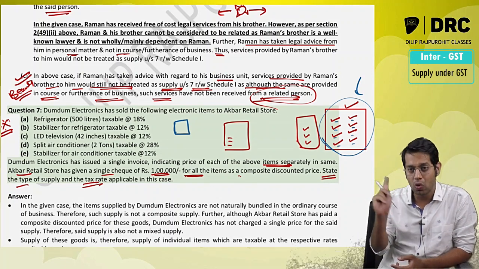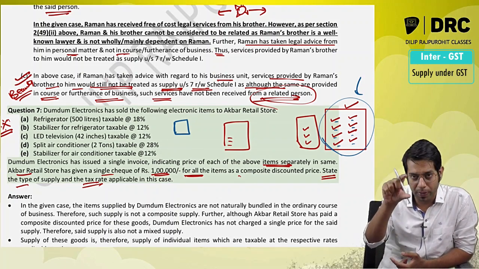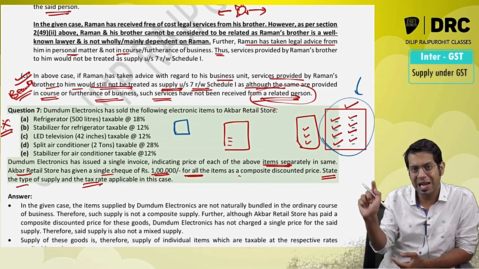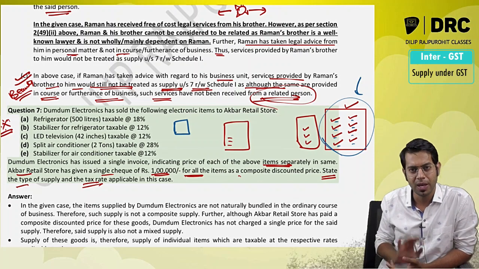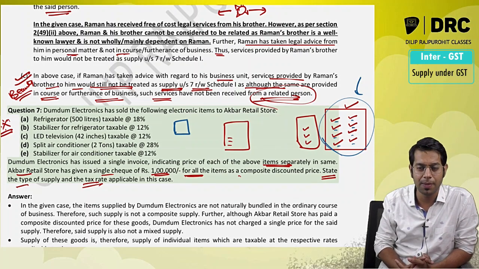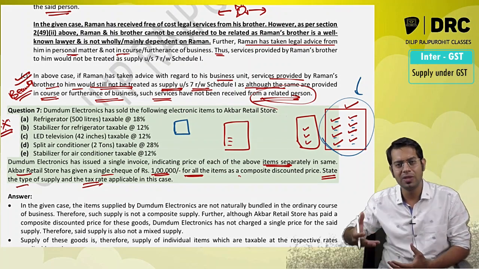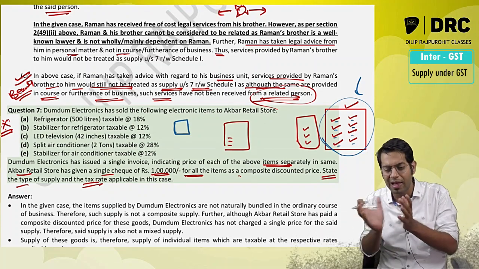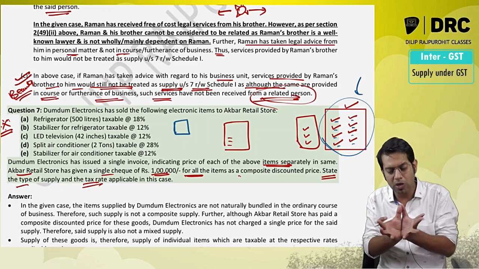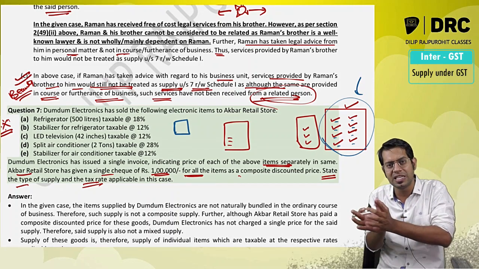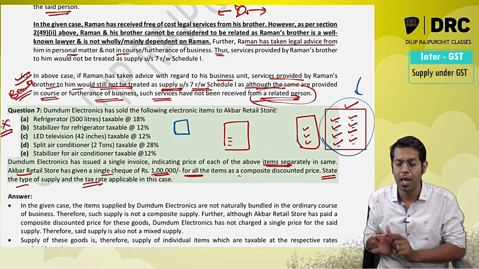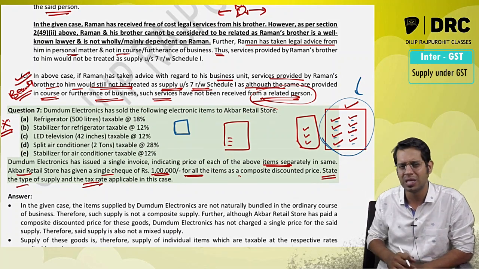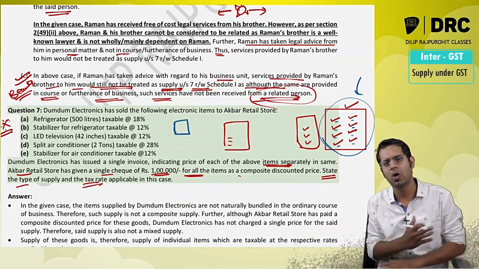For example, I go to DMart, I purchase a toothpaste. With that toothpaste, I am getting a brush free. Here the question of composite or mixed will come. I go to DMart during Diwali time, they will have gift boxes wherein they will have mixtures, dry fruits, sweet box, etc. Now this particular item which I am purchasing for a single price will be treated as mixed supply. But here I am purchasing different products for which they have given a single invoice. It is neither treated as mixed supply nor composite supply.